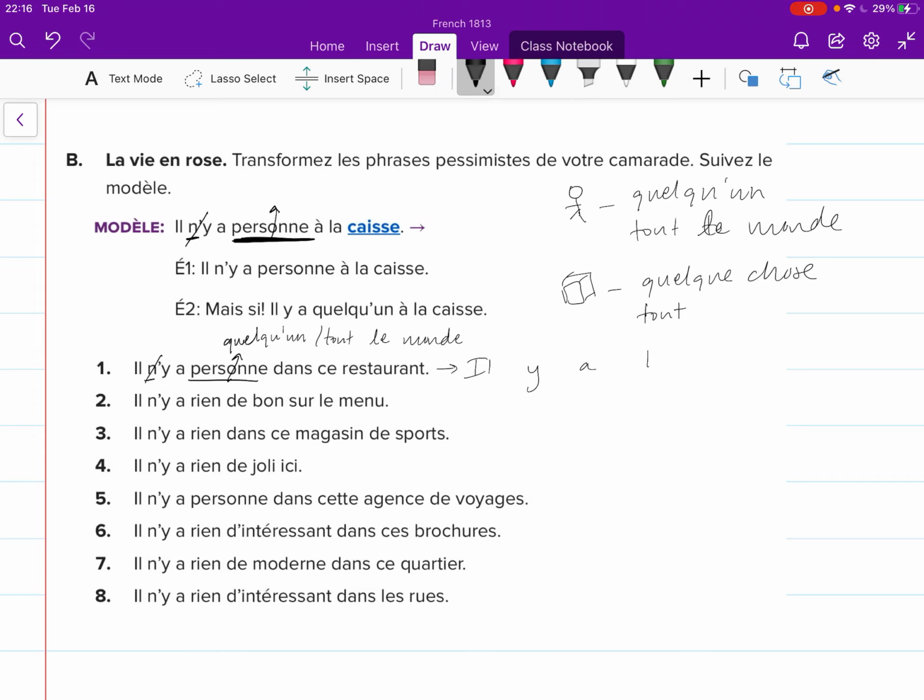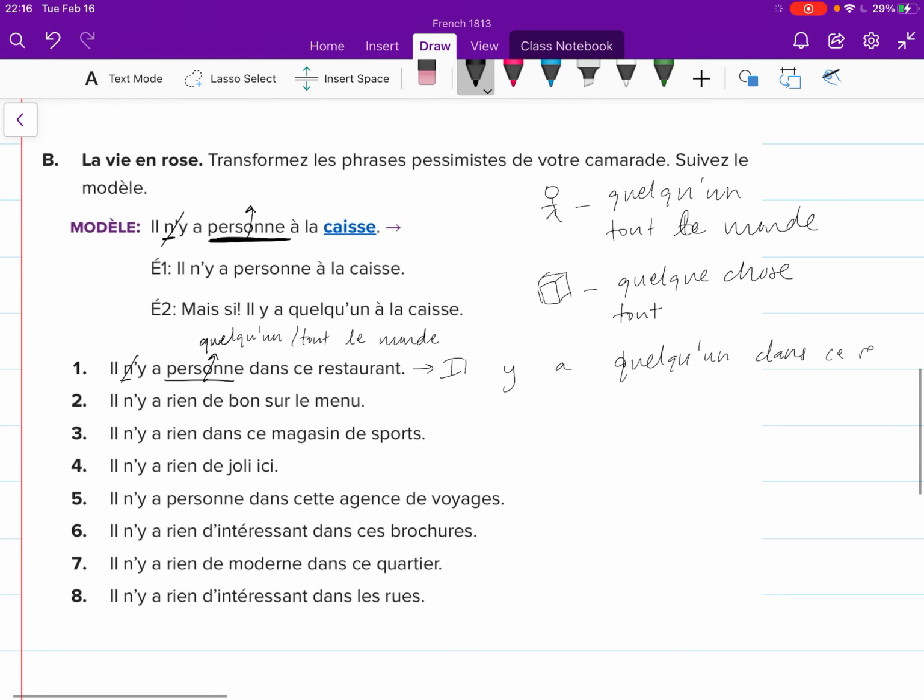Il y a quelqu'un dans ce restaurant. Number 2, il n'y a rien de bon sur le menu. Find my negation, ne and rien. Ne will come out. Rien will get replaced either with quelque chose or with tout, depending on what I want as meaning. There is nothing good on this menu, gets replaced, and I would say there is something.